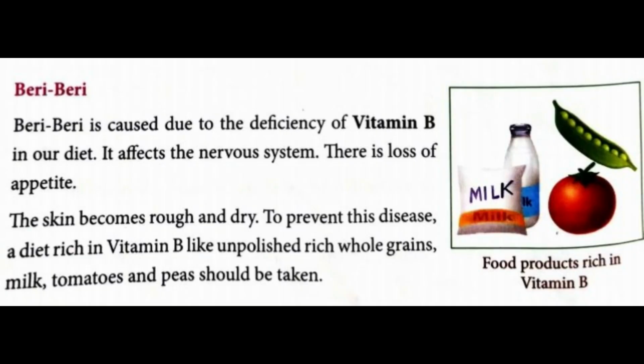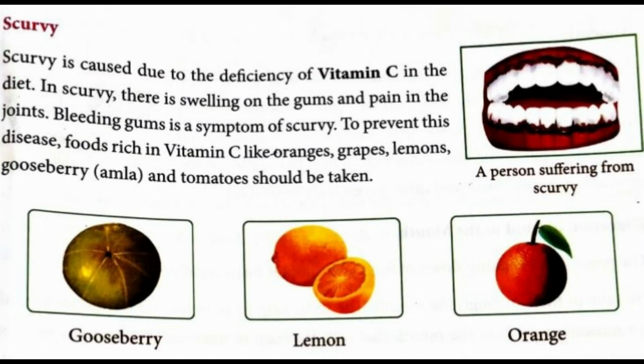Beriberi is caused due to the deficiency of vitamin B in the diet. It affects the nervous system. To prevent this disease, a diet rich in vitamin B like unpolished rice, whole grains, milk, tomatoes, and peas should be taken. Scurvy.